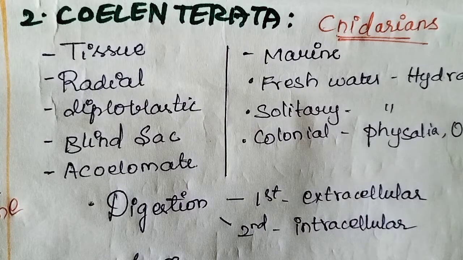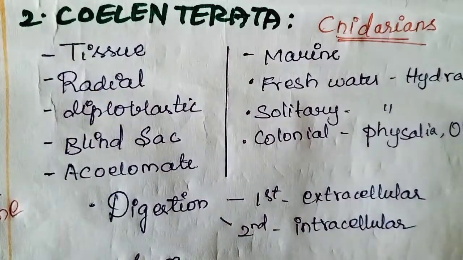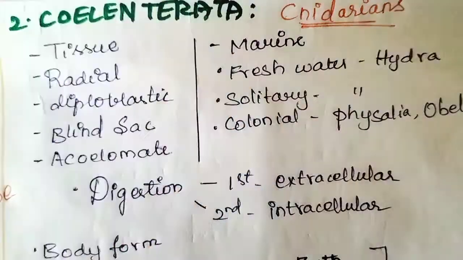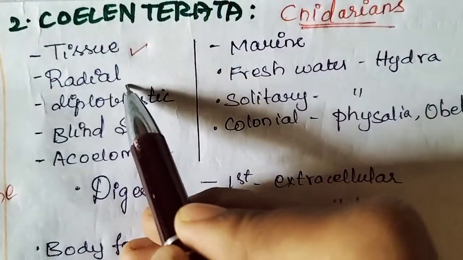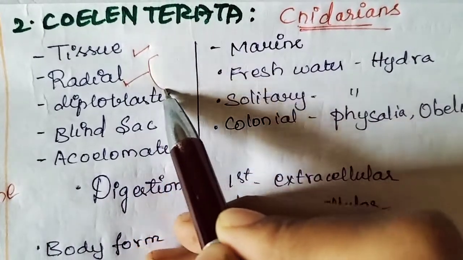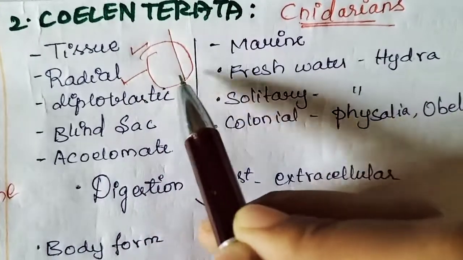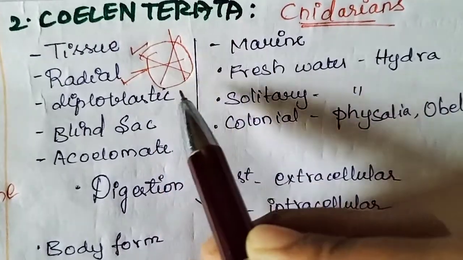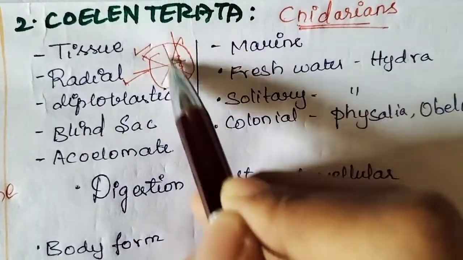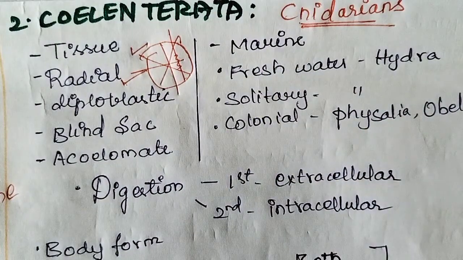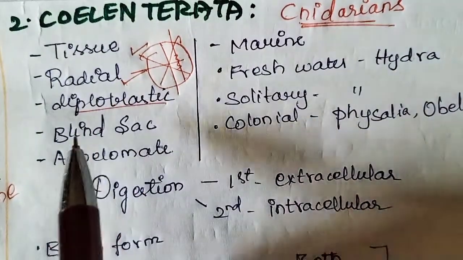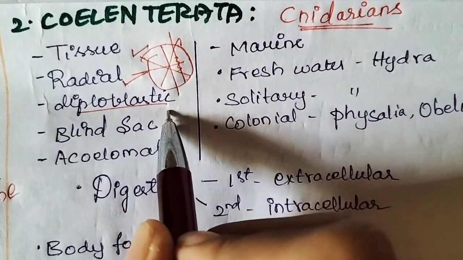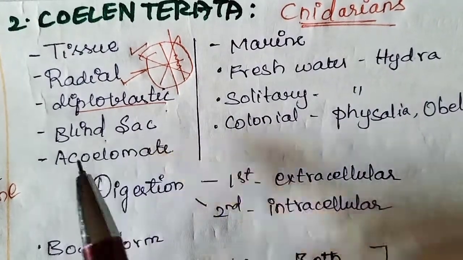Okay. Next, the level of organization and the symmetry, those characteristics we will see now. First one, tissue level of organization. They are radially symmetrical, means if we cut the organism in any path, they will be in equal halves. Next, they are diploblastic, double layer, there is no presence of mesoderm layer. The next one is blind sac.